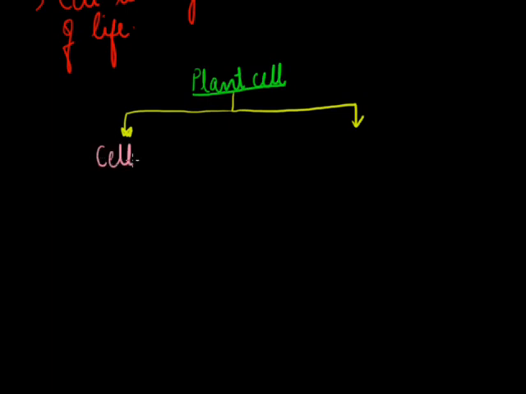Now let us discuss something about a plant cell. If we divide this plant cell on the basis of its living as well as its non-living characteristics, it will be divided into the cell wall, which is the non-living part of the cell, and the protoplast. What is this protoplast? It is the living part of the cell.